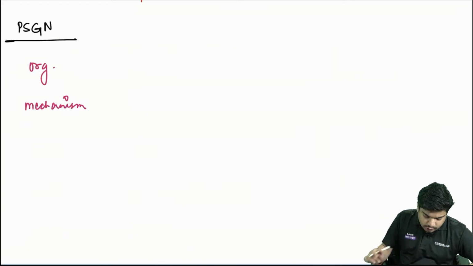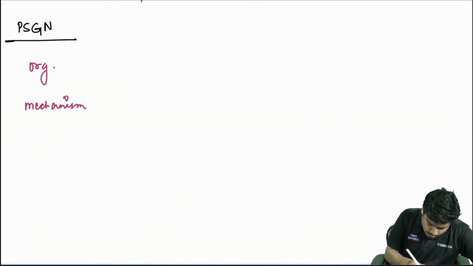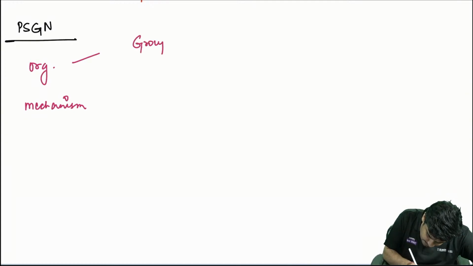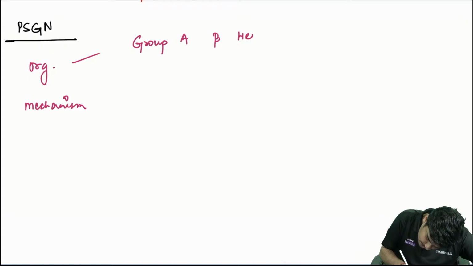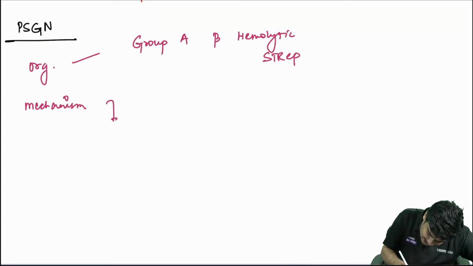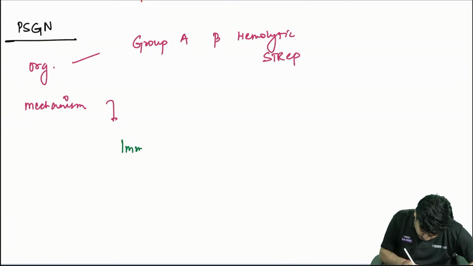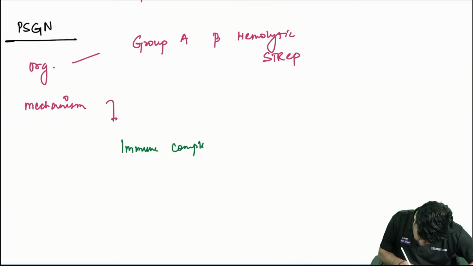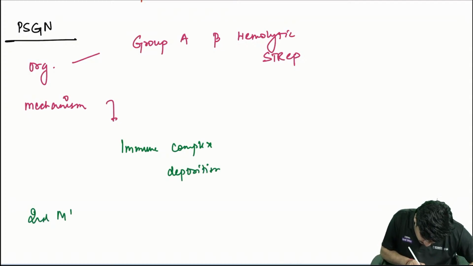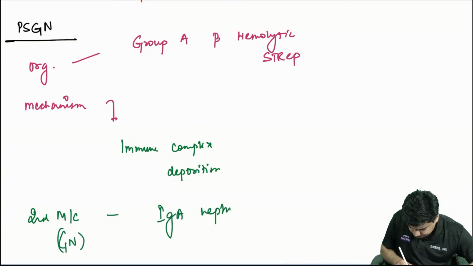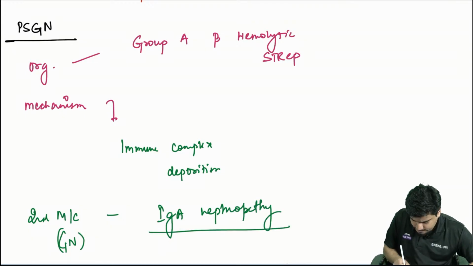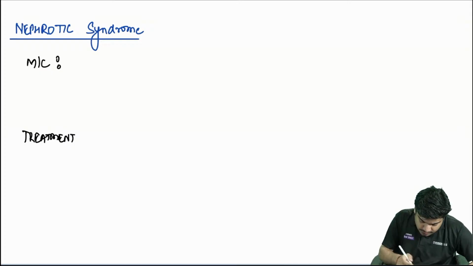Okay. Now coming to PSGN, post-streptococcal glomerulonephritis. What is the organism? It is group A beta hemolytic streptococcus. And what is the mechanism? It is immune complex deposition. The second most common glomerulonephritis in children is IgA nephropathy.